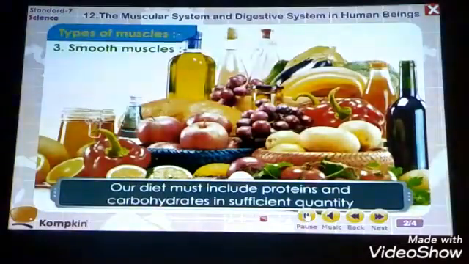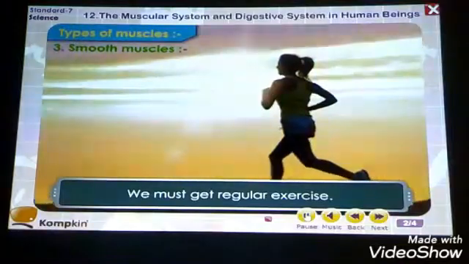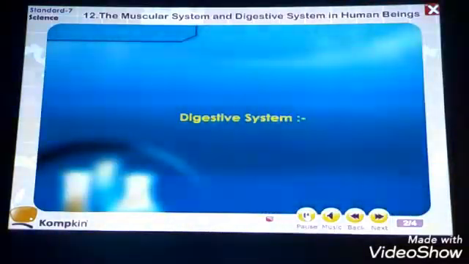Our diet must include proteins and carbohydrates in sufficient quantity for the proper growth and repair of the muscles. We must get regular exercise too. Now, what is coming here is that for the proper growth and development of the muscle system, we are supposed to take a good diet and do physical exercises, because the muscles have to be very strong and efficient in their work.